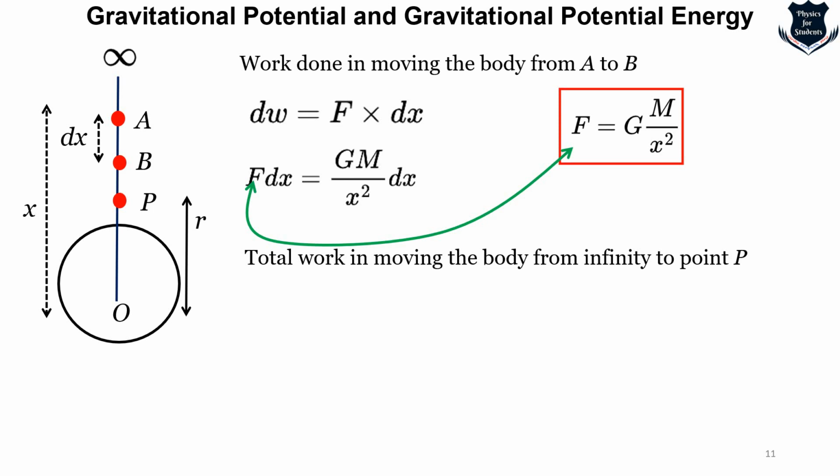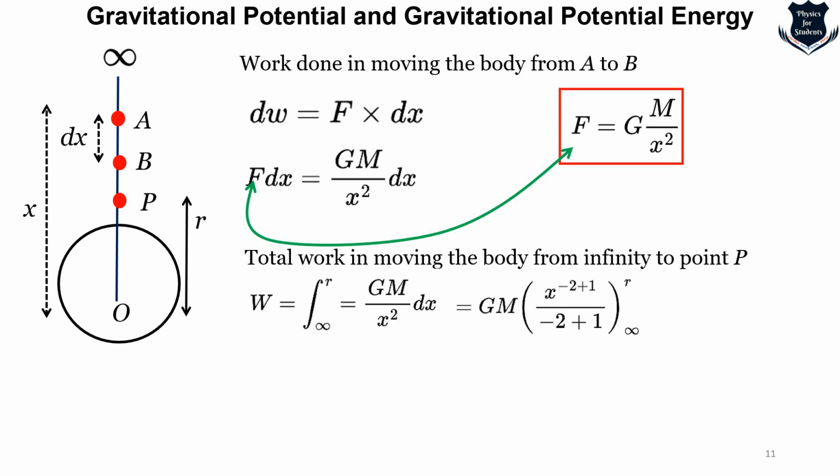Now the total work in moving the body from infinity to point P, I do a kind of simple calculus integration. So the work done is equal to, from which point? From infinity I'm bringing it to point P. Because from infinity to point P the distance is R, I'm just integrating GM upon x squared dx, and here I just put the 2 upstairs, and the simple integration is solved.